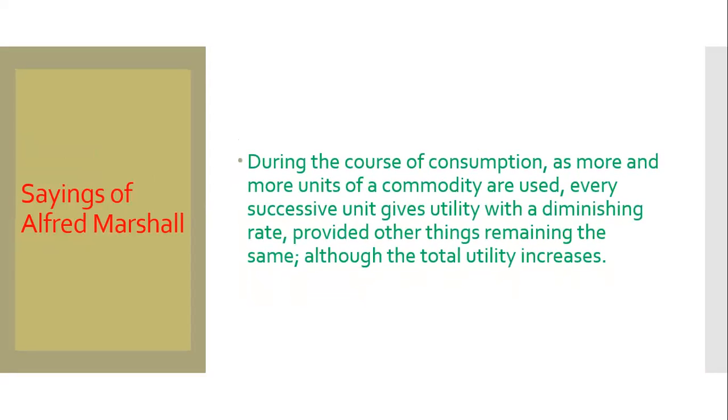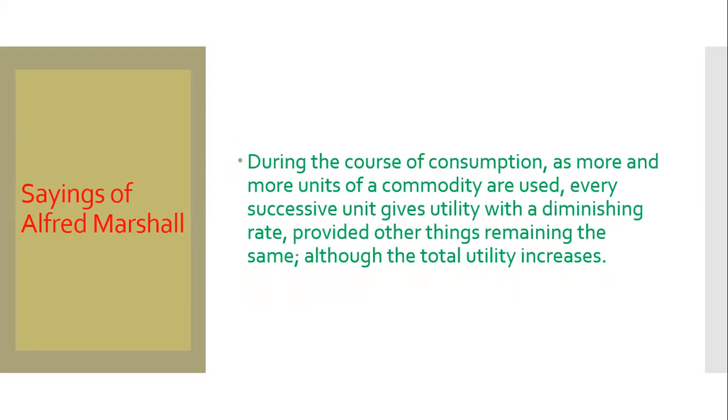And Marshall said that during the course of consumption, as more and more units of a commodity are used, every successive unit gives utility at a diminishing rate, provided other things remain the same, although the total utility increases.